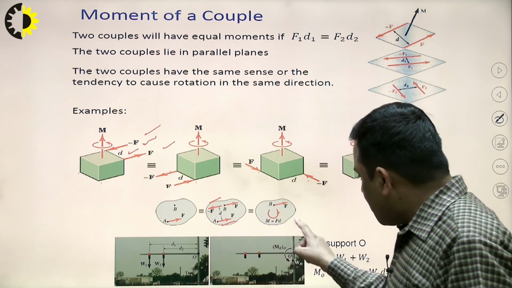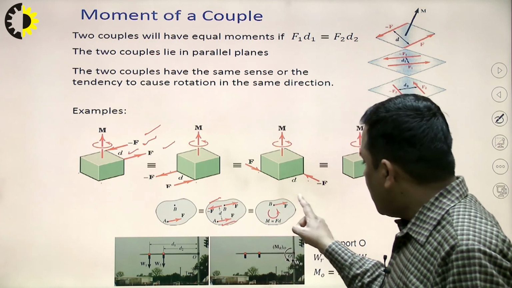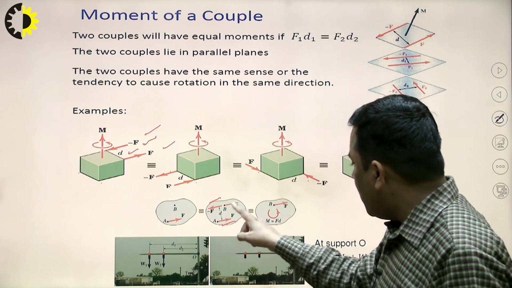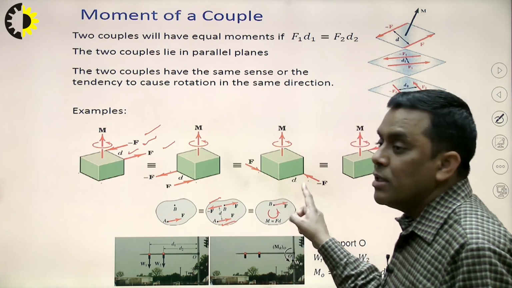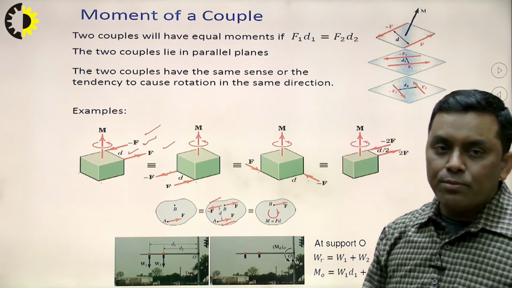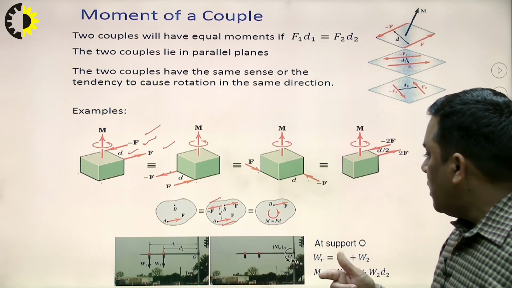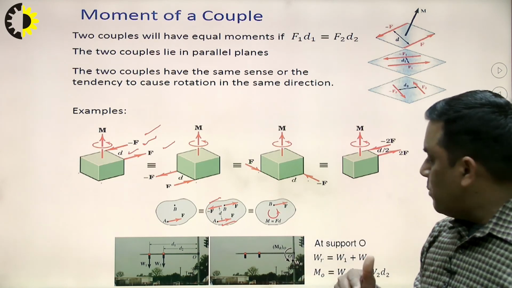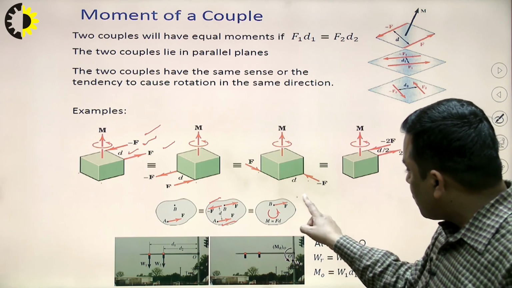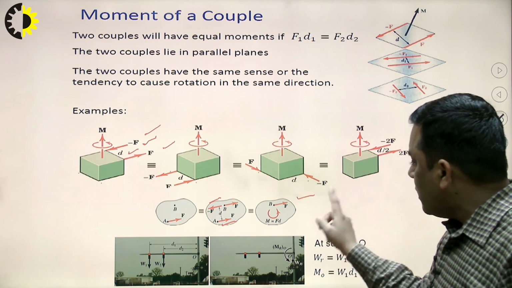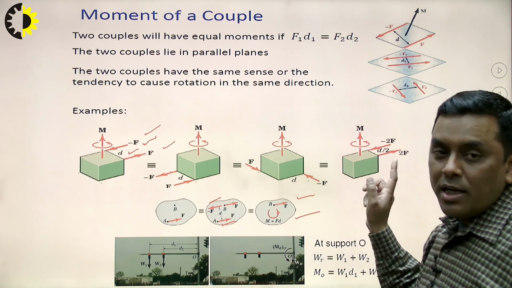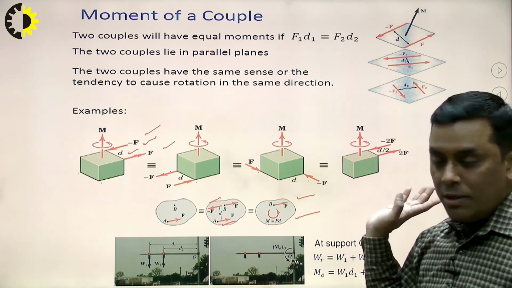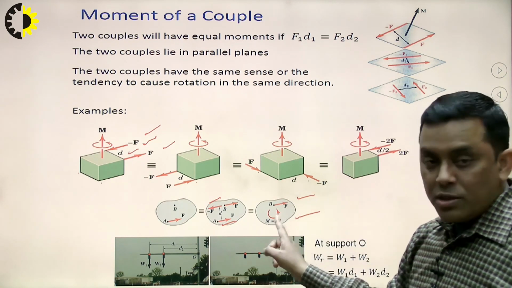This couple is represented by F into D, and the force at A is shifted to point B. So, if I have to shift a force to some parallel position, it will be replaced by a force of the same magnitude in the same direction and a couple.